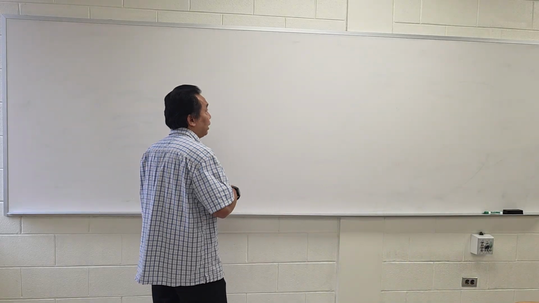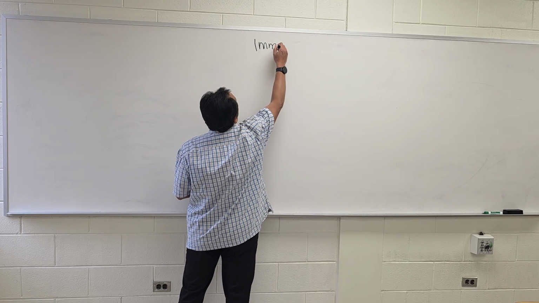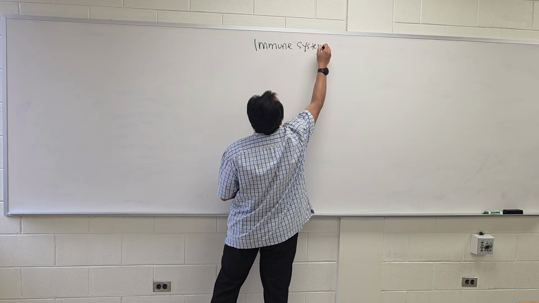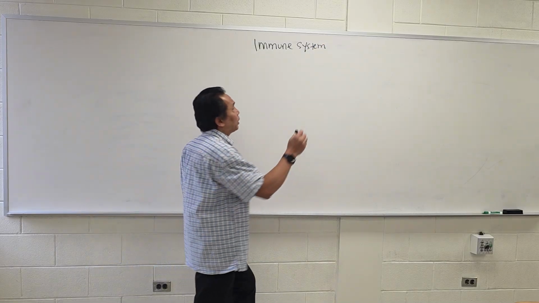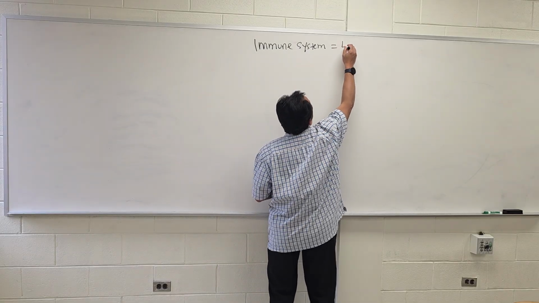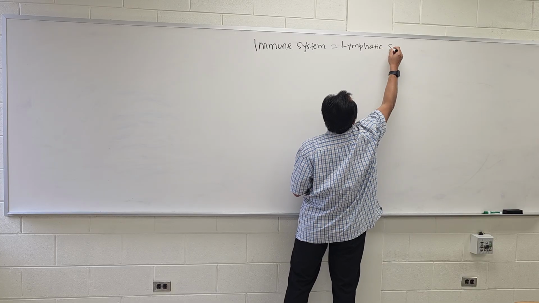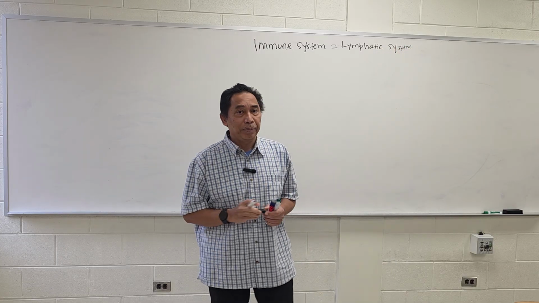That's gonna be the immune system. Okay. So this immune system sometimes is also known as the lymphatic system. Okay.